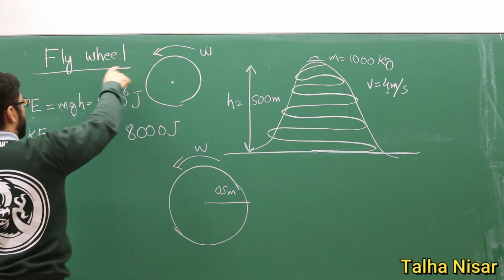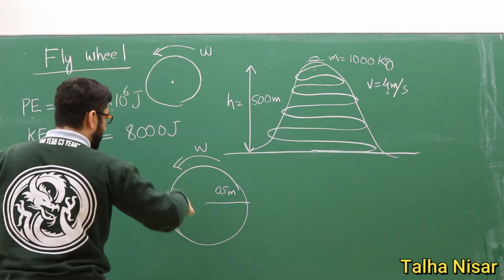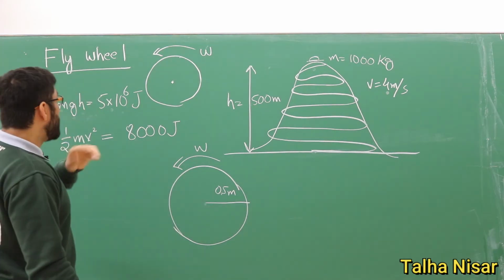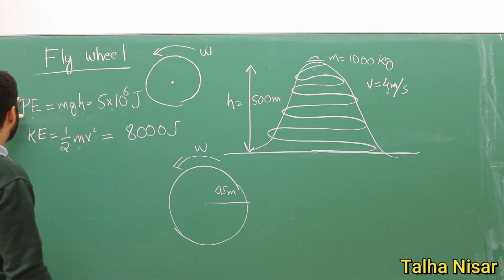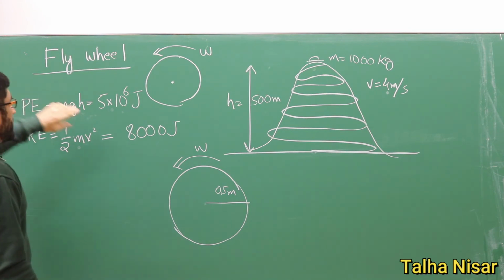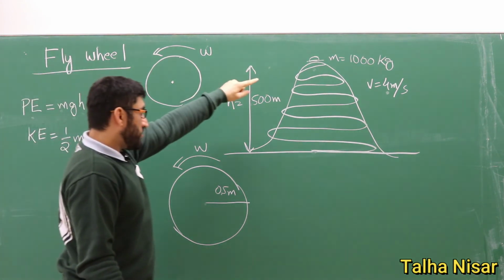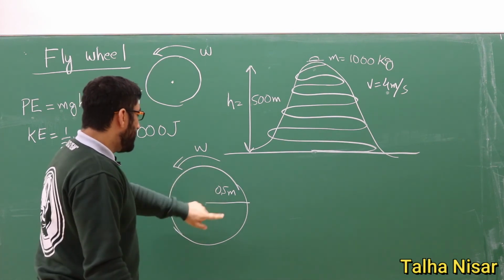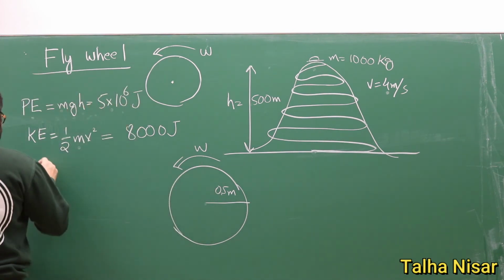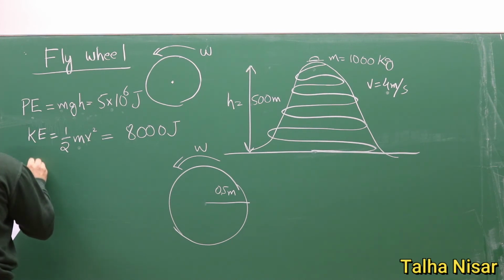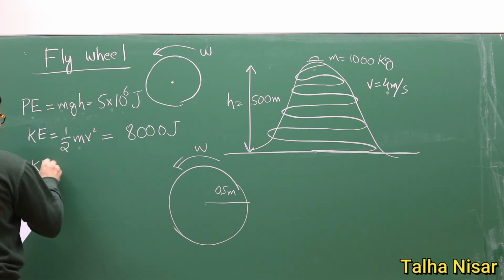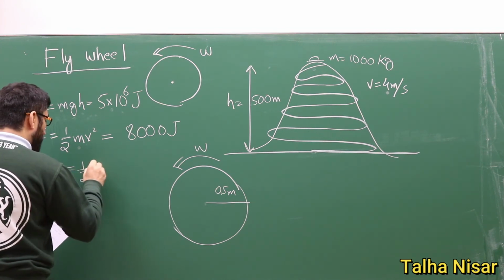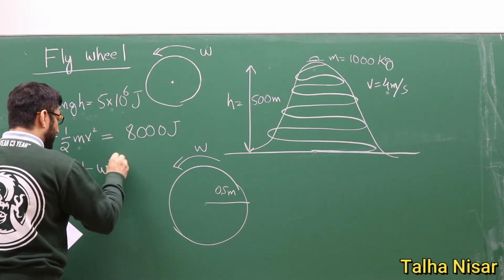If you want to convert, if you want to store this potential energy of this object which is on the top of the mountain in this flywheel, so we know that we have the kinetic energy of the disk, which is equal to 1/2 I omega squared.